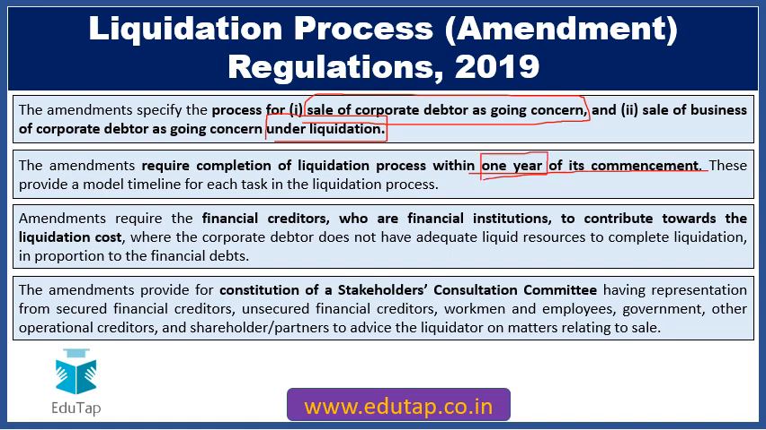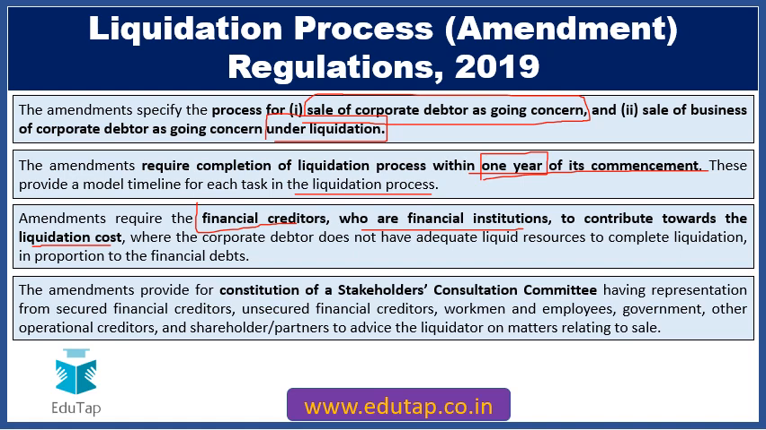So this is something which we must remember. In this regard, these regulations provide a model timeline for different tasks which are to be completed in the liquidation process. Further, the amendments also require the financial creditors, who basically are the financial institutions, to contribute even towards the liquidation cost where the company does not have adequate liquid resources to complete the liquidation, and this is to be contributed in proportion to the financial debts.